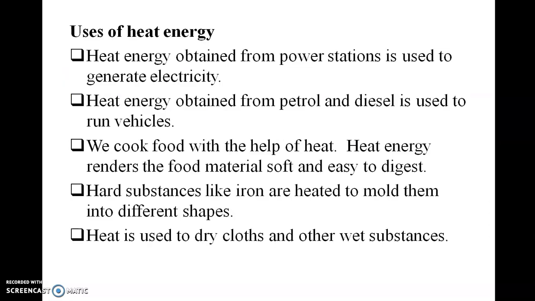Uses of heat energy. Heat energy obtained from power station is used to generate electricity. Heat energy obtained from petrol and diesel is used to run vehicles. We cook food with the help of heat. Heat energy renders the food material soft and easy to digest. Hard substances like iron are heated to mold them into different shapes. Heat is used to dry clothes and other wet substances.